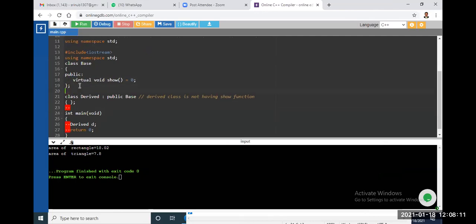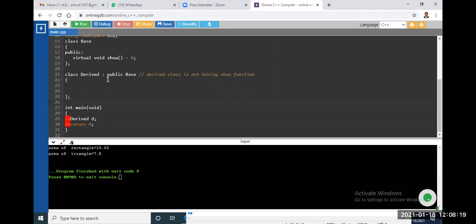A pure virtual function. But when a base class has a pure virtual function, the derived class must have the implementation. Class derived public base must have the implementation of the show function. Does the class derived have the implementation of the show function here? Have you implemented the show function in the class derived?